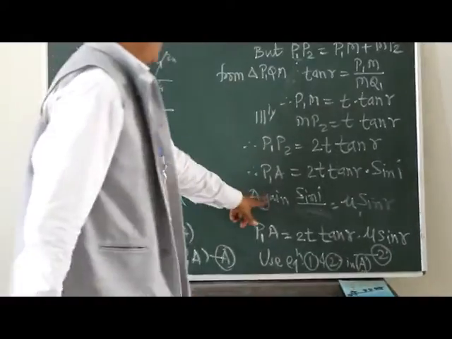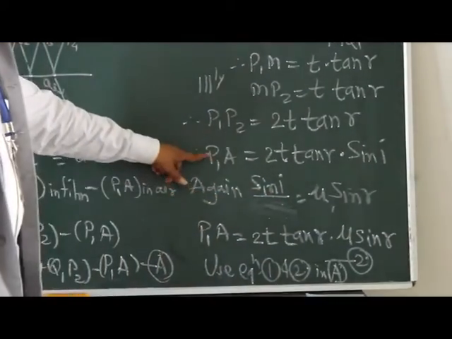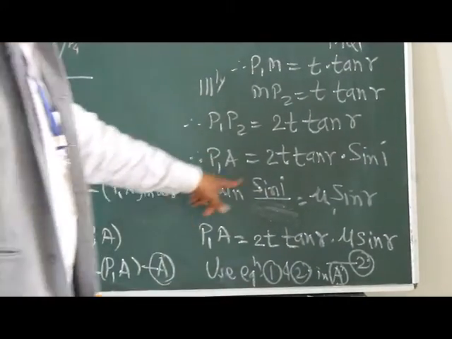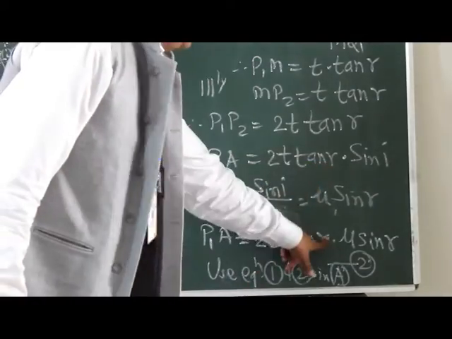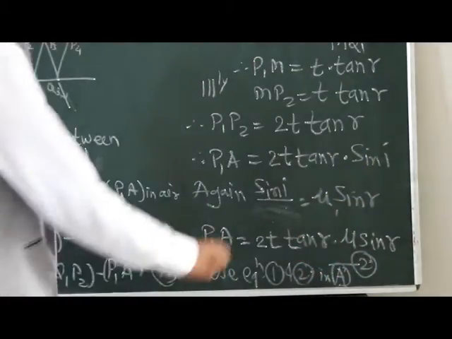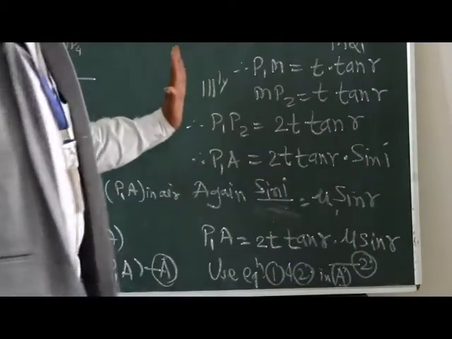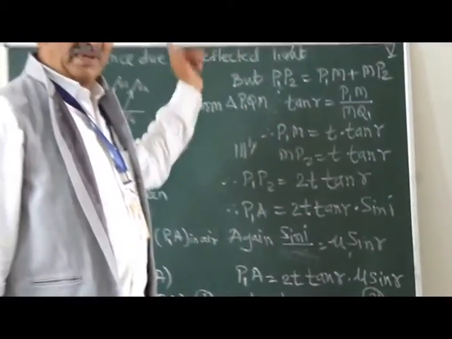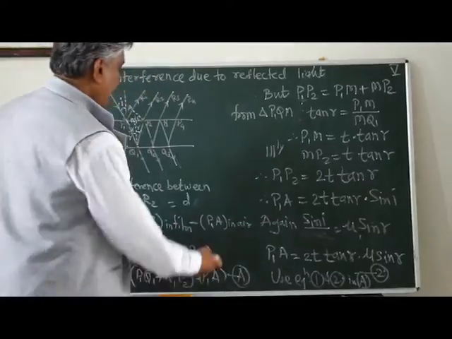Now use this value of sin i in the equation of P1A, which is 2t tan r times mu sin r. This is equation 2.